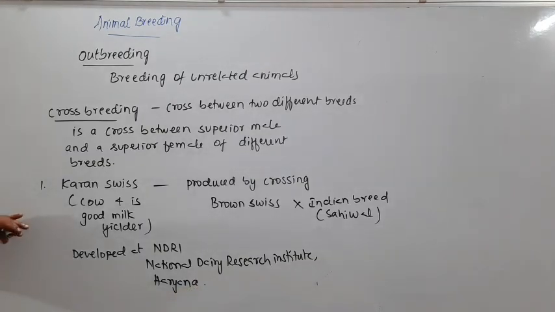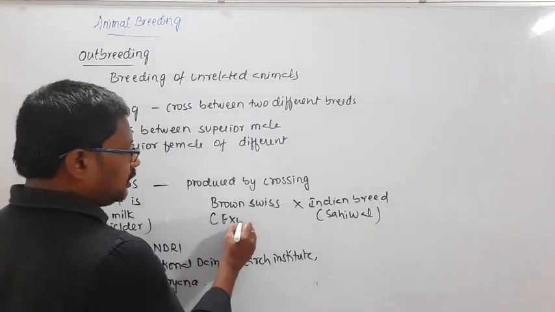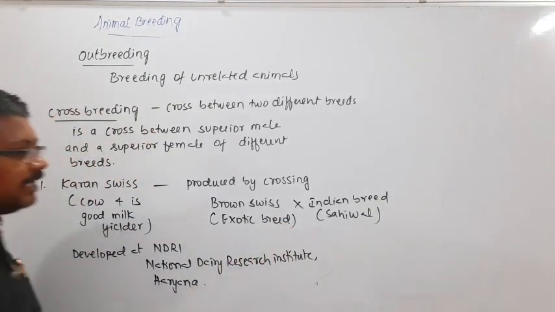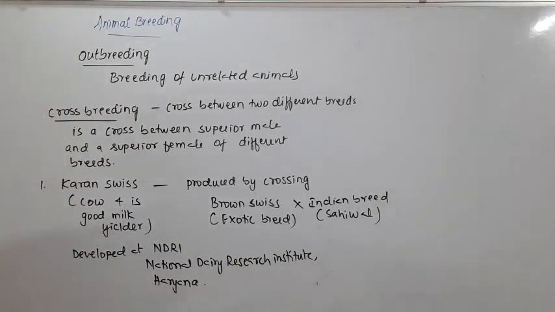There they crossed two different breeds. So the Brown Swiss is what I'll mention as the exotic breed. The exotic breed is crossed with the Indian breed, and they produced another variety, Karan Swiss, which as I told you is a very good milk yielder.